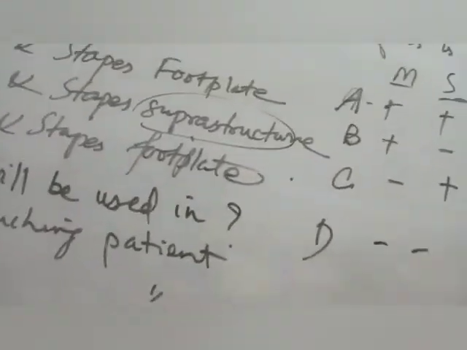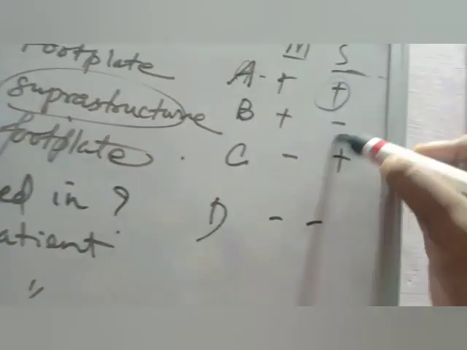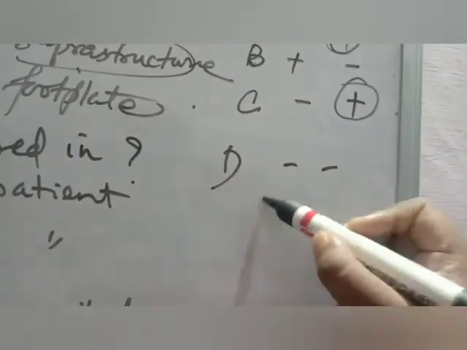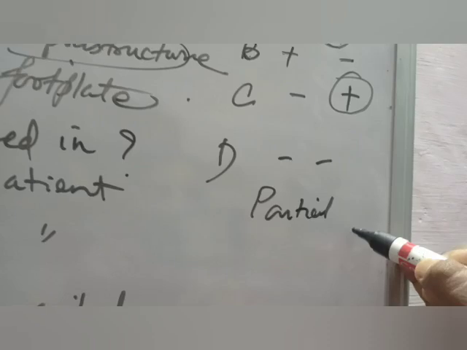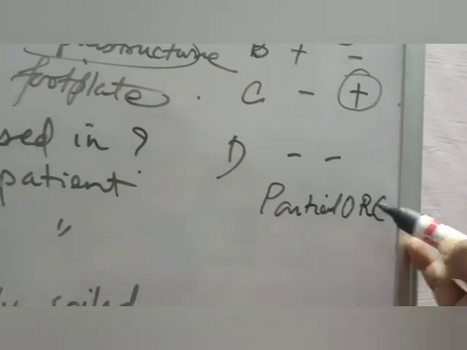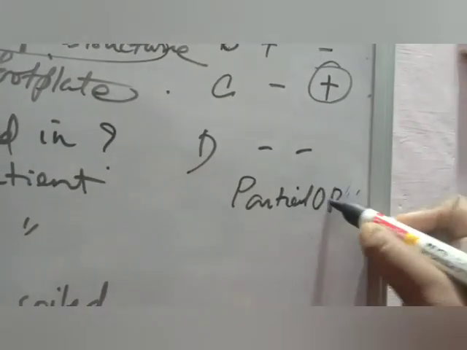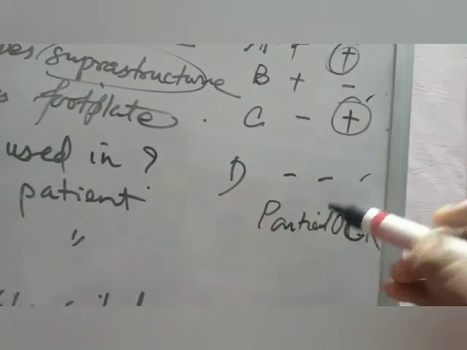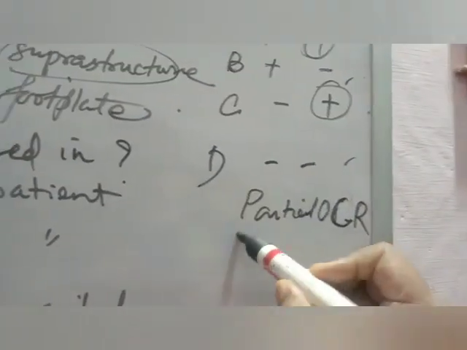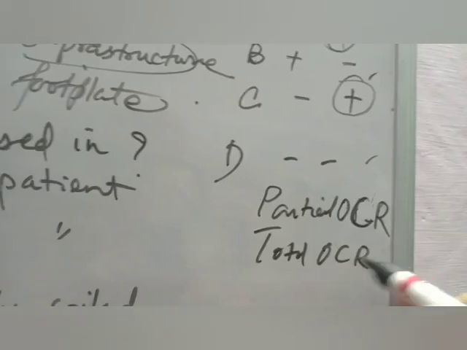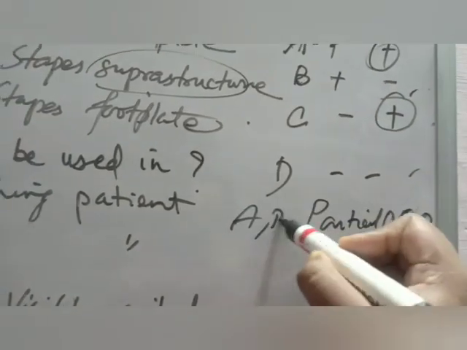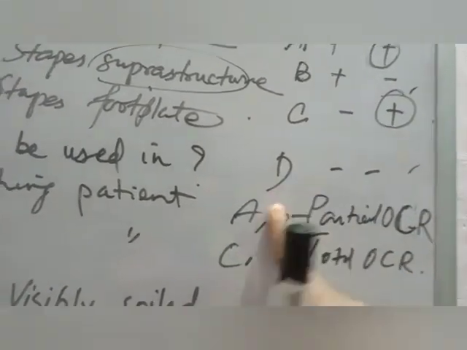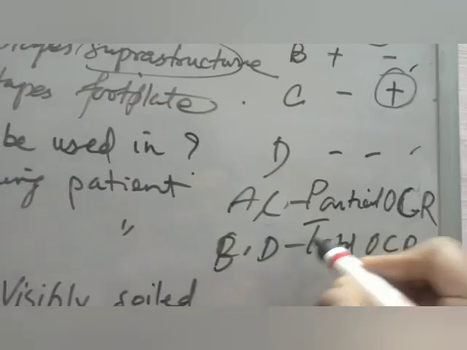Okay. So now treatment. Treatment is what? If the stapes is there, then you just need to do a partial ossicular chain reconstruction. And if the stapes is not there, that is B and D, you have to do a total ossicular chain reconstruction. This is for A and C, this is for B and D. Now, next question.